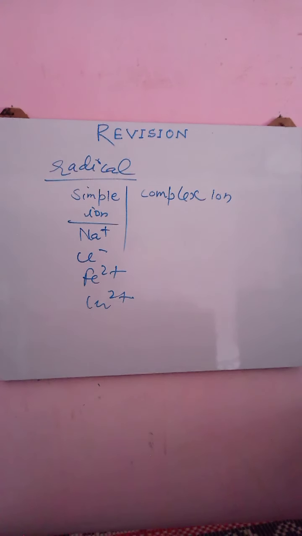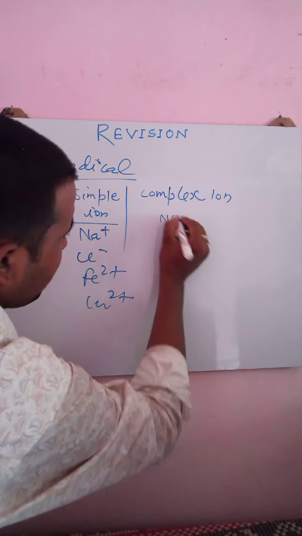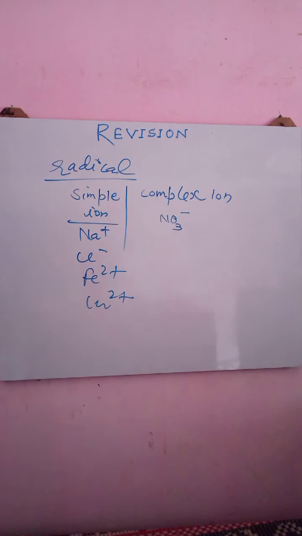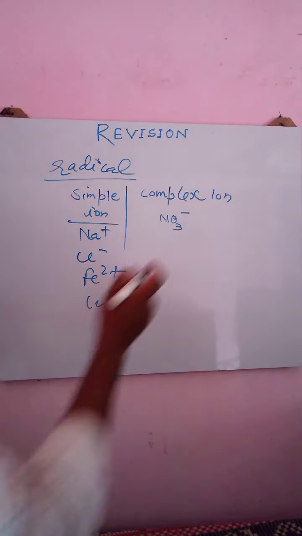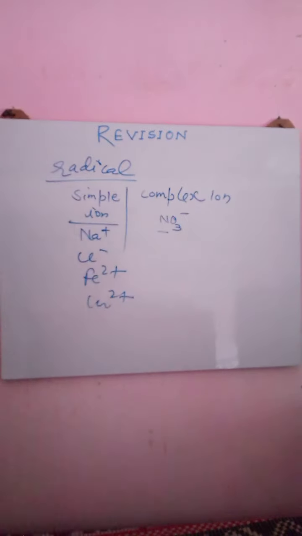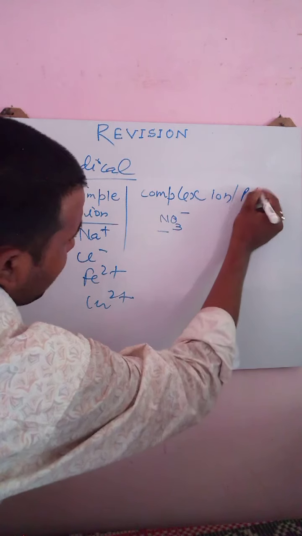But when a group of atoms are associated with each other and having some net charge over it, for example NO3 minus, here a group of atoms are associated together and having net charge over it. So such kind of radical is called a complex ion, or you can say polyatomic ion.